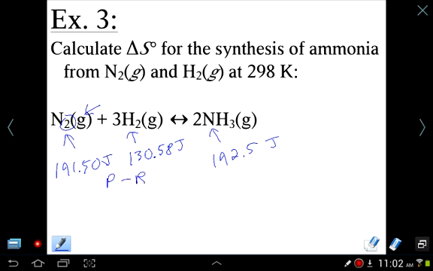In this case, we're going to do 2 multiplied by 192.5. That's our products. Minus, and let's put this whole thing in brackets. We have nitrogen, which is 191.5, plus 3 hydrogens, which is 130.58. So go ahead and plug this into your calculator, and I recommend doing it step by step.